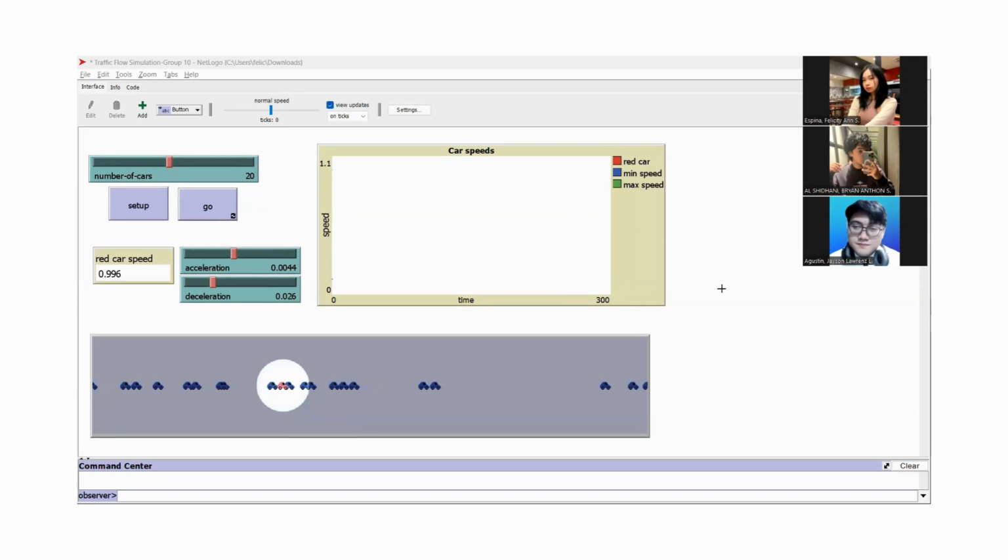Good day, we are Group 10, students from Mapua University, and our project is titled Traffic Flow Simulation using an Agent-Based Model, developed in NetLogo.